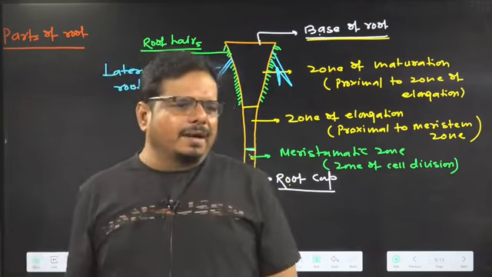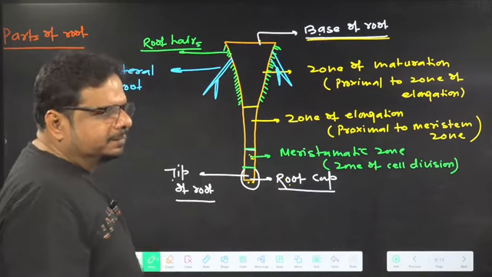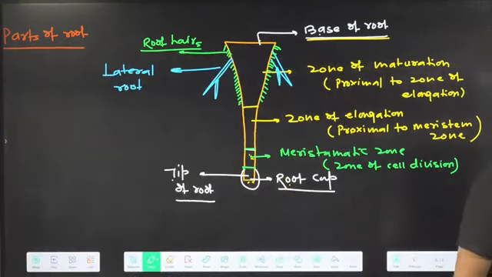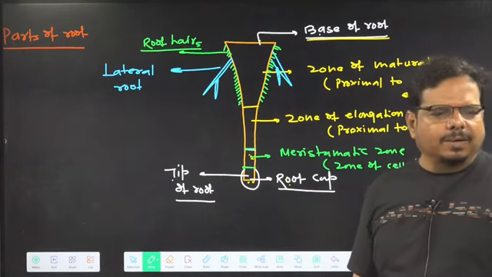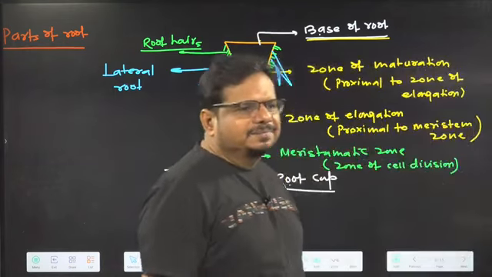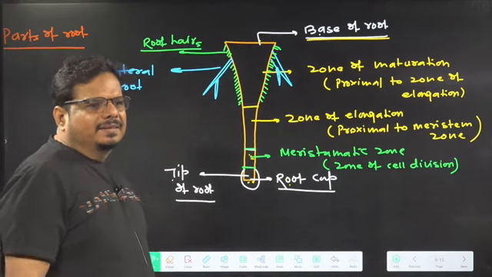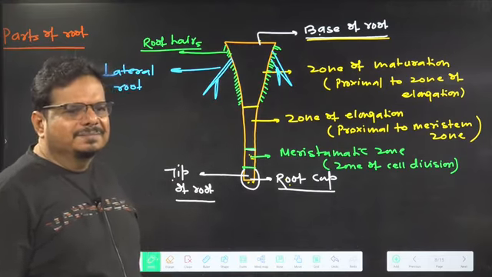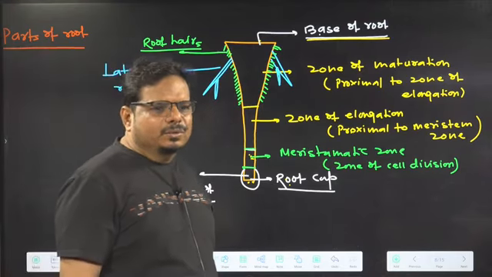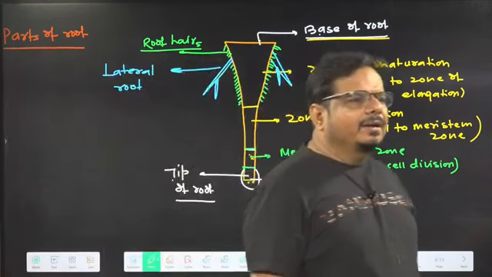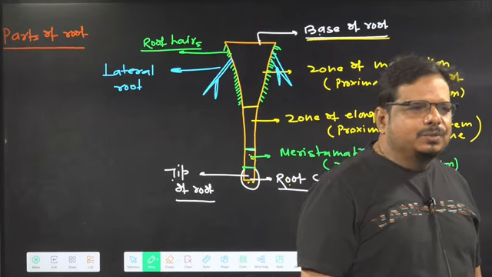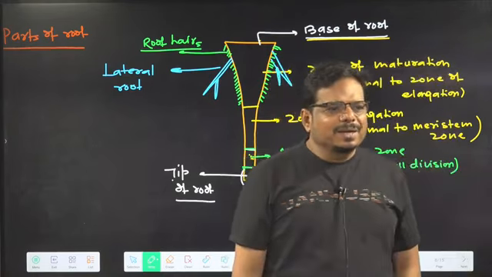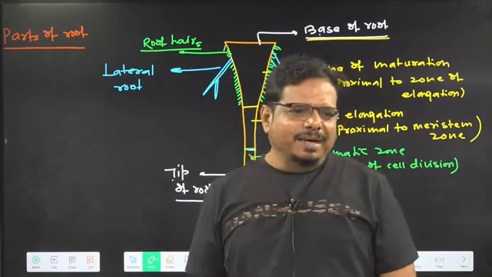So the examiner asks a question: root hairs are present in which zone of the root? What answer will you give? Maturation zone. Lateral roots are present in which zone? Maturation zone.